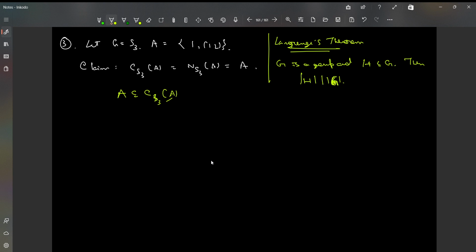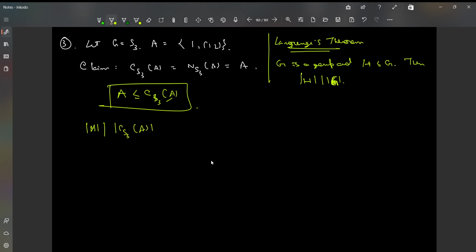So the centralizer of A in S3 is a subgroup of G. Now A, in this case, you will carefully observe, is not just a subset; it's a subgroup. You can check it out in the example of D8.